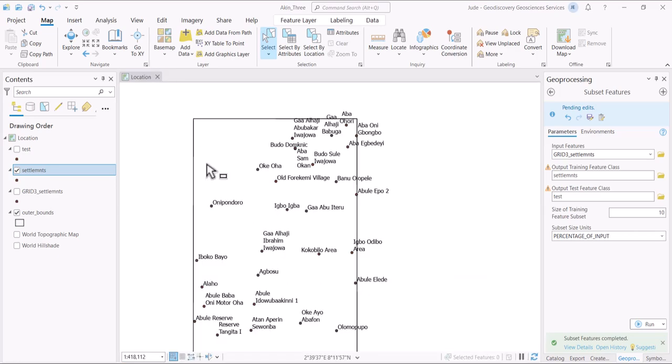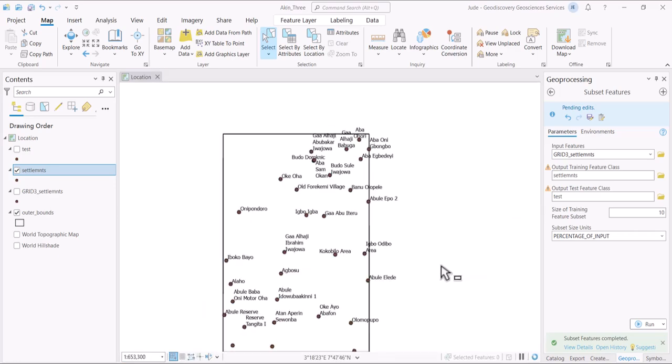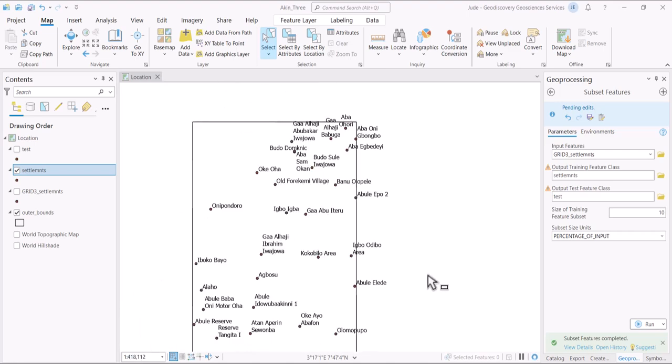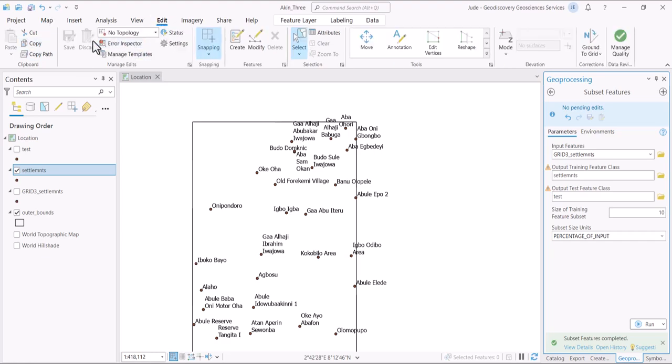All right, so we are back now, and I've got what I actually need. So we'll proceed from here. The next thing that we are going to add, okay, I have to save all pending edits. I have to go to edit and make sure everything is saved. Okay, everything is saved. So the next thing that we're going to do here is to add some other maps